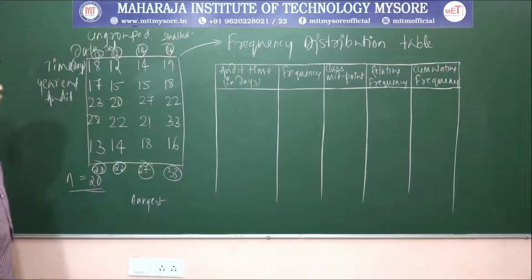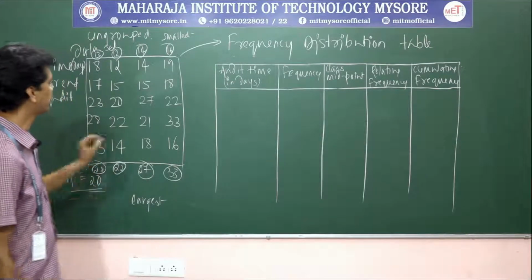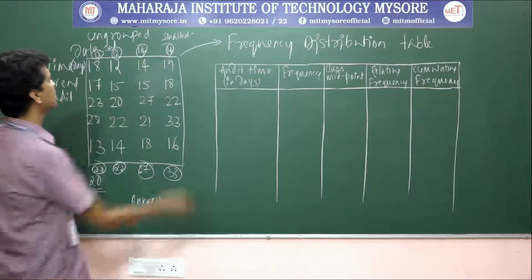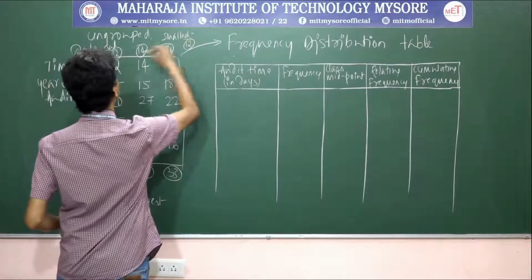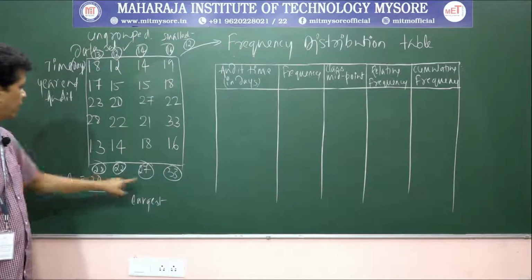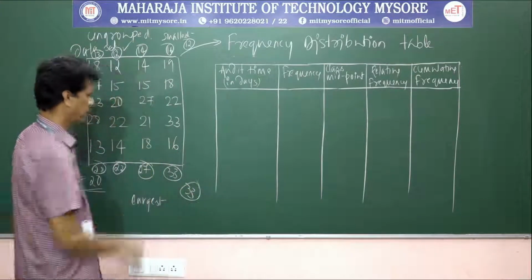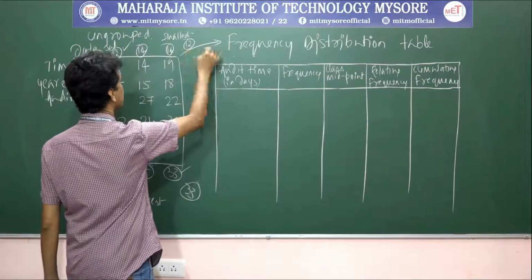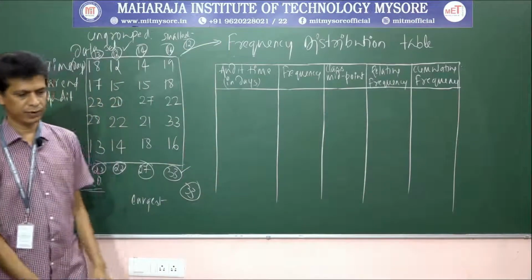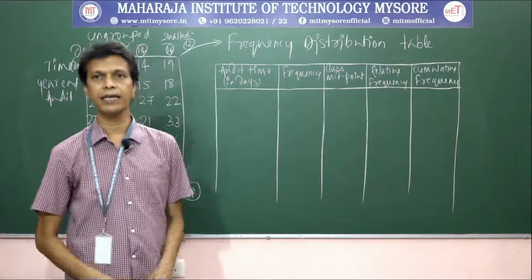Okay. So, what is the smallest? Because we need to take the difference between the largest and the smallest. What is the smallest among this? It is 12. What is the largest among this? It is 33. This is the largest and then smallest. So what is the range now?